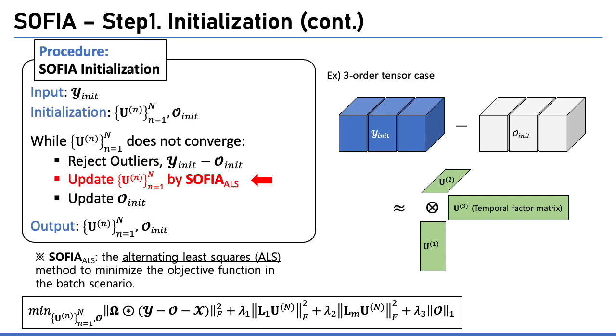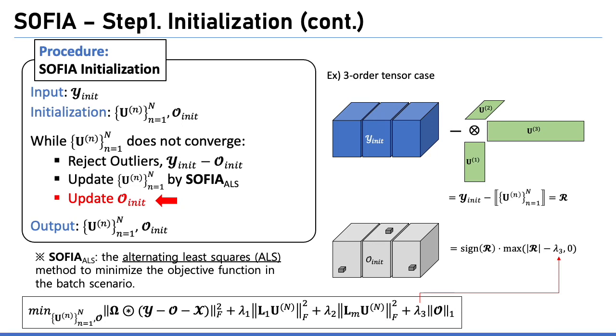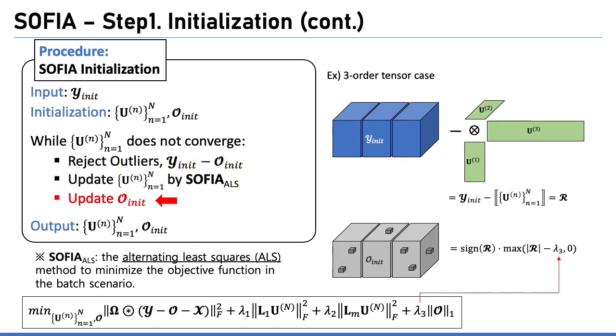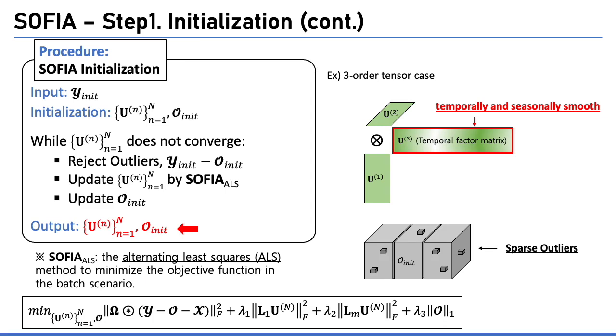Next, update the factor matrices by SOFIA ALS, which is the ALS method to minimize the objective function in the batch scenario. Lastly, update the outlier tensor by applying the element-wise soft-thresholding with the threshold lambda 3, which is a hyperparameter, to the residual tensor R. It means that a residual is regarded as an outlier only when the absolute value of the residual is greater than the threshold. By repeating these tasks until the factor matrices converge, we can finally get factor matrices and an outlier tensor. Note that the temporal factor matrix is temporally and seasonally smooth.